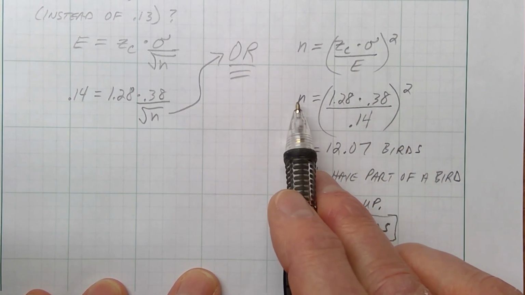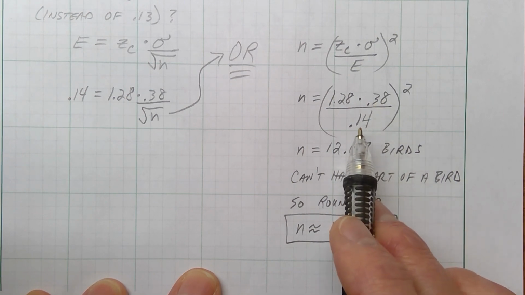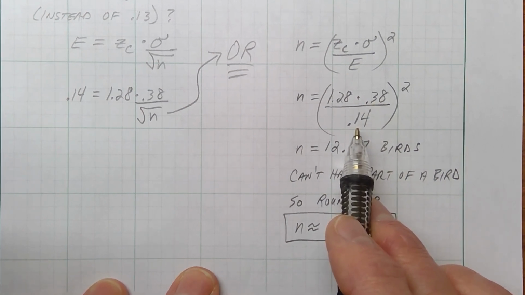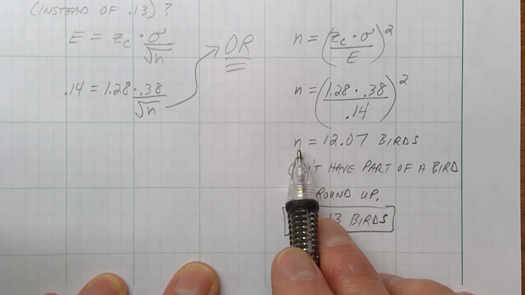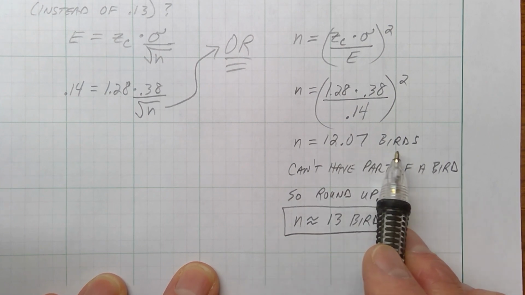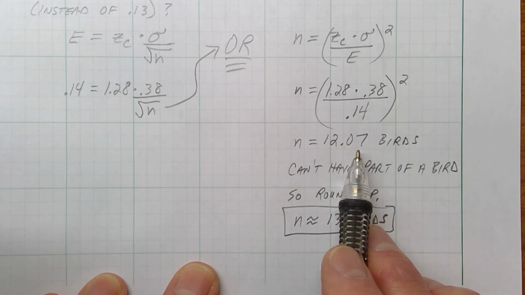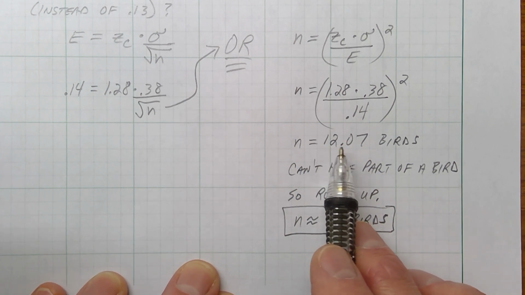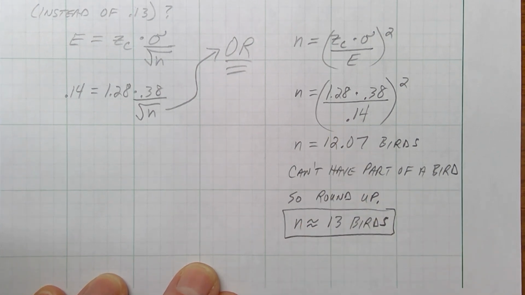So what would the number need to be? Well, my Z number is 1.28, my sigma is 0.38, and they said change the margin of error to 0.14. Just plug that into your calculator, and you get the number of birds that you need to catch is 12.07. Now remember, you can't have part of a bird. We're talking about birds here. You've got to relate it to the problem. You can't catch 12.07 birds, so I'm going to have to catch 13 birds. So just always round up on your sample size.